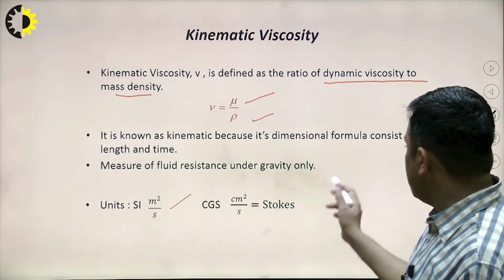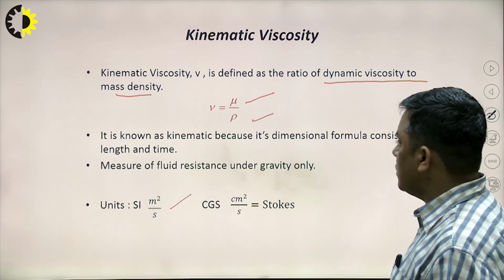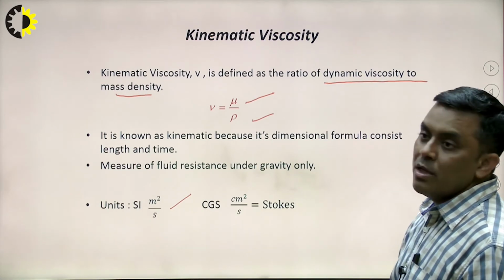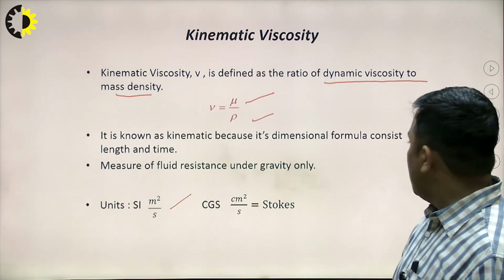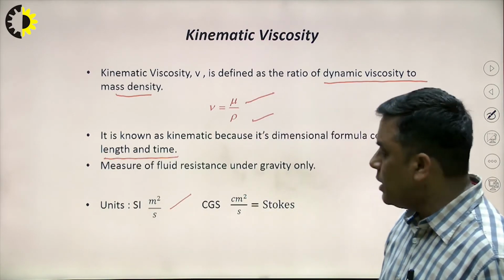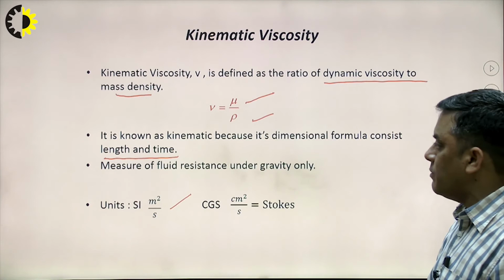In the dimensional formula of kinematic viscosity, we will not find any mass element, only length and time. That's why it is known as kinematic viscosity.